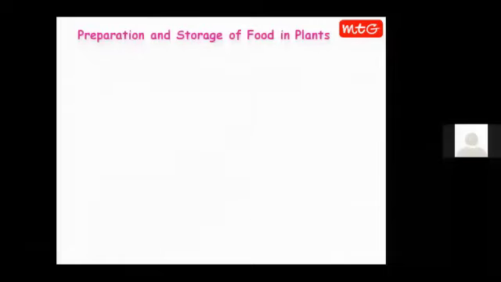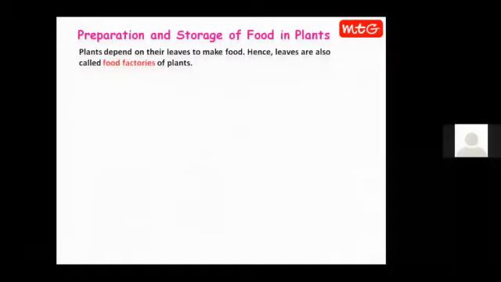Now let us move ahead to the next topic, which is preparation and storage of foods in plants. Now we have just learned that plants depend on their leaves to make food. Hence, leaves are also called food factories of plant. Food factories क्यों कहते हैं इन्हें? क्योंकि इनके अंदर plant का खाना prepare होता है.